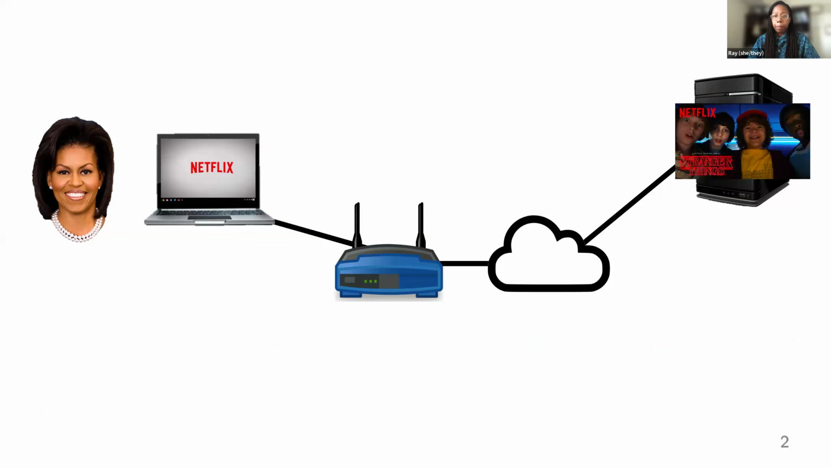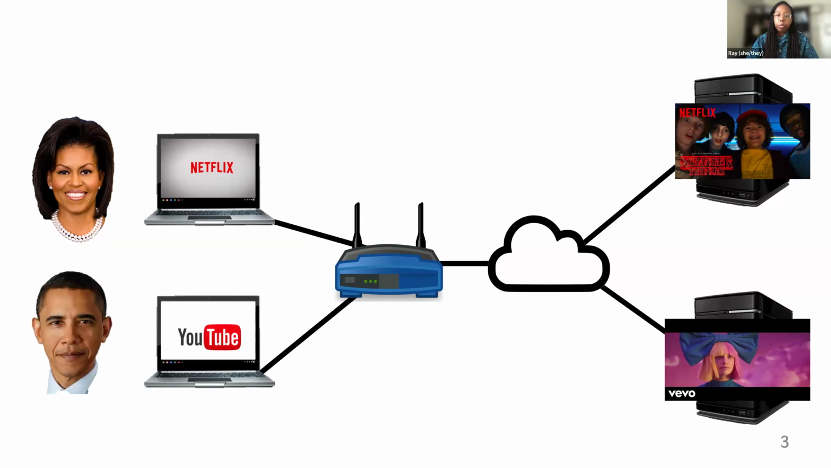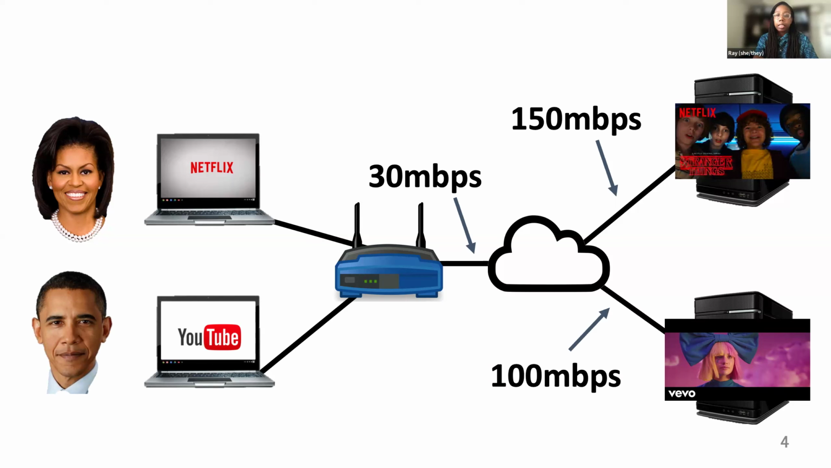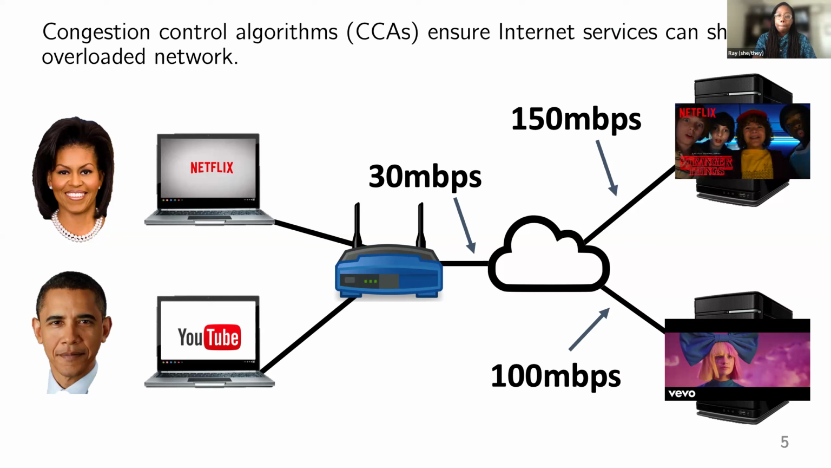So let's first talk about the importance of congestion control algorithms and why we need a congestion control classifier. Imagine, as I often do, that you're Michelle Obama, you want to watch Netflix at home, so you connect to your home network and connect to the internet to watch. And let's say in the other room, your husband Barack has decided he also wants to watch some videos on YouTube, so he also connects. And let's say their access to the internet is only 30 megabits per second here.